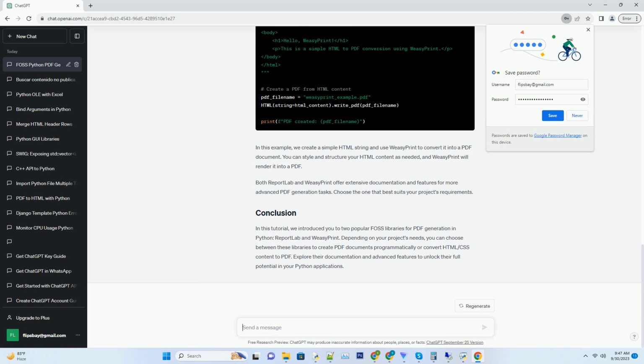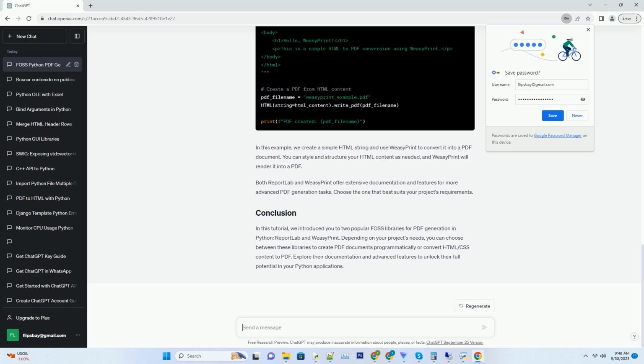reportlab is a versatile and powerful library for creating PDF documents programmatically. It provides fine-grained control over the PDF's layout and content. To get started, you'll need to install reportlab using pip. Here's a simple example of how to create a PDF document using reportlab. This code creates a PDF document with a single page and adds the text "Hello, reportlab" to it. You can customize the layout and content further according to your needs.